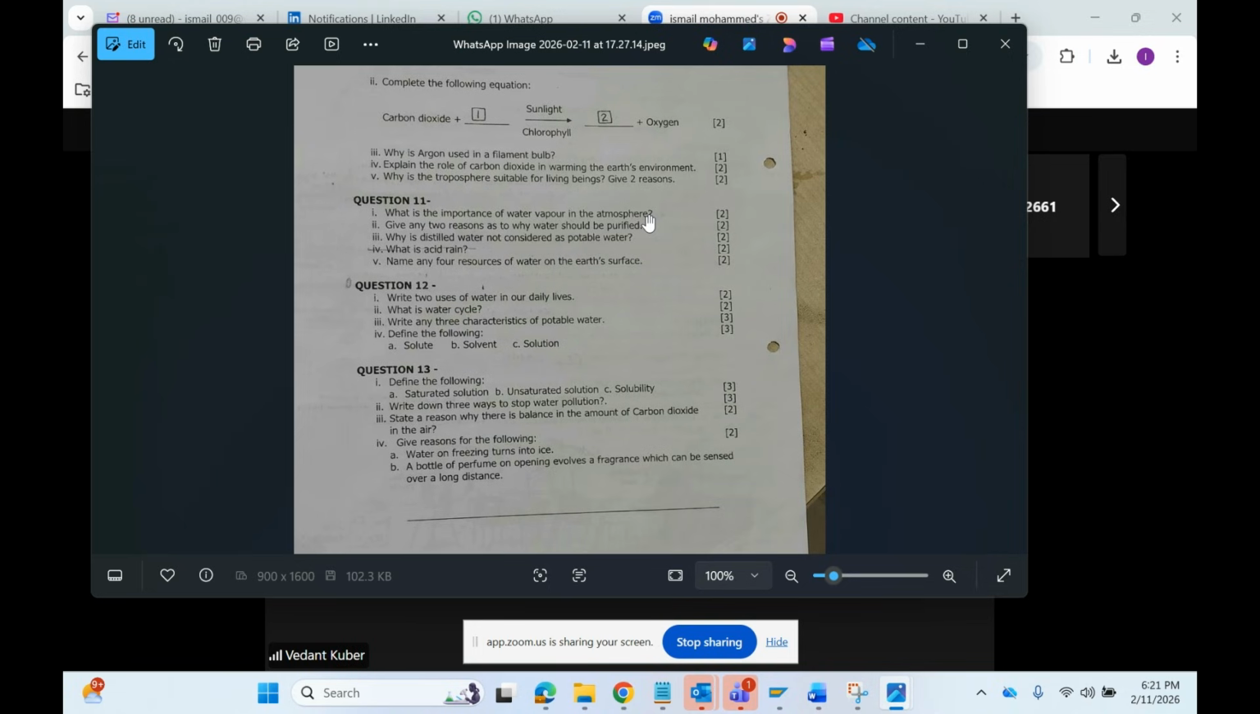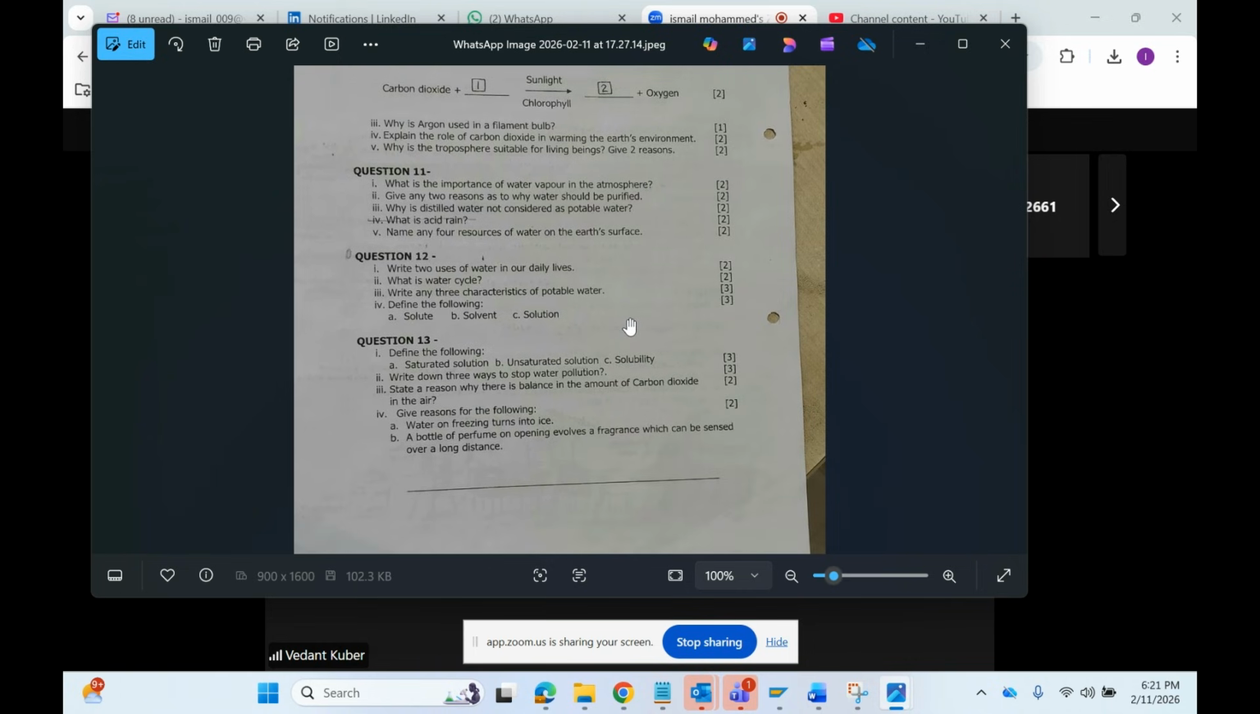Just now we discussed clouds are formed, rains will fall, and it maintains the temperature. Okay, that is the answer. Give any two reasons as to why water should be purified. If we don't drink purified water, we get waterborne diseases such as cholera, typhoid. That is why we need to purify the water.